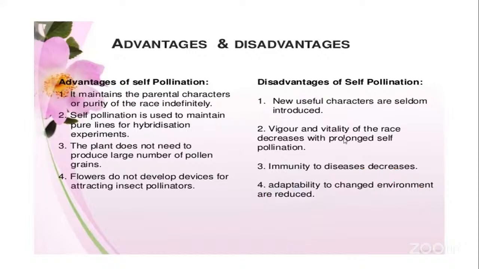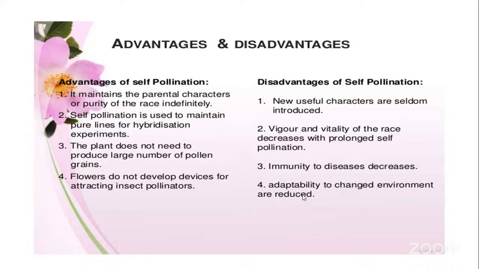Whereas the vigor and vitality, that is the hybrid nature of the plants, are not developed. So the vigor will decrease. The vitality or the vigor nature of the plants will decrease with prolonged self-pollination. Next, immunity to diseases decreases. That is, if the plant keeps on self-pollinating, the immunity of the plant will decrease.